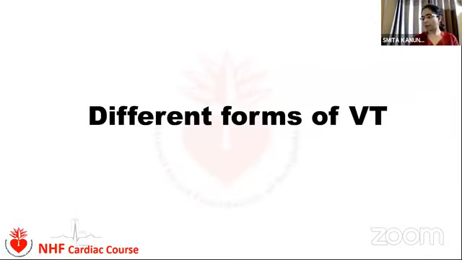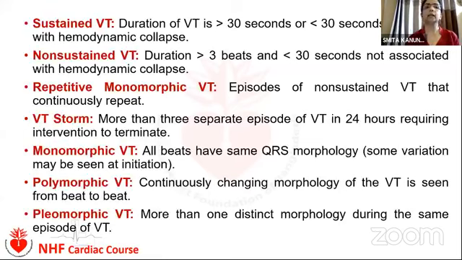Now there are different forms of ventricular tachycardia based on duration. If the ventricular tachycardia lasts more than 30 seconds, or is associated with hemodynamic collapse, it is termed sustained VT. If not, it is termed non-sustained VT, with a duration of less than 30 seconds, without any hemodynamic collapse, and more than 3 beats.